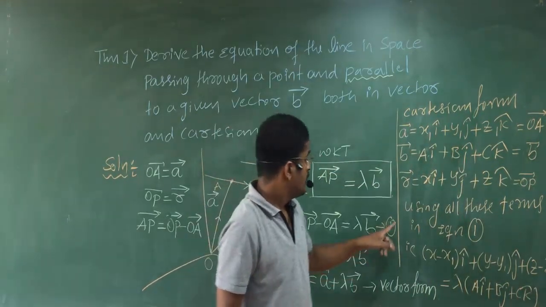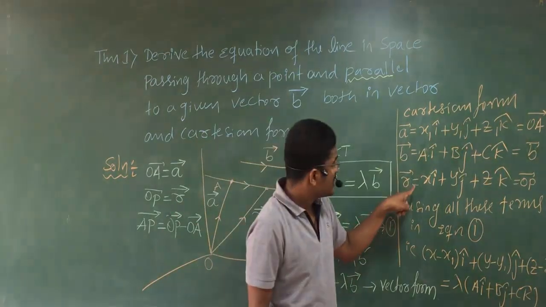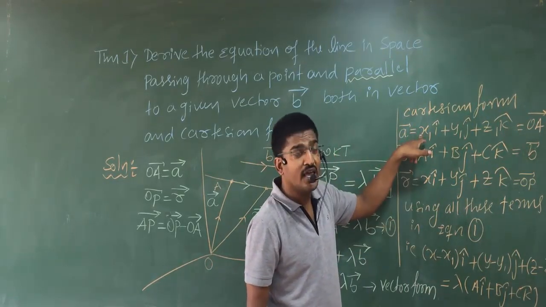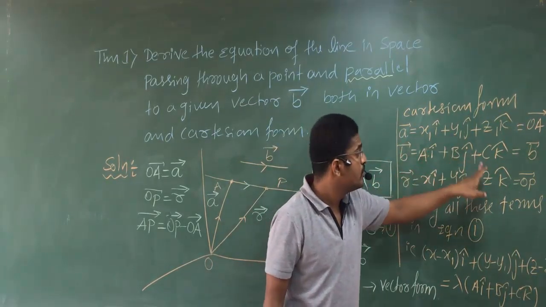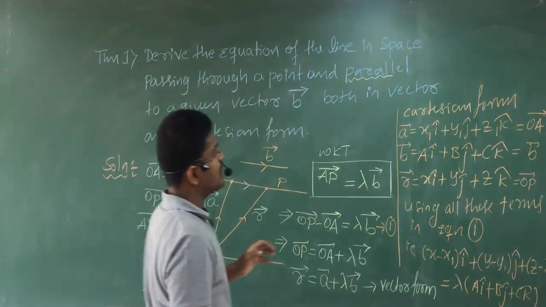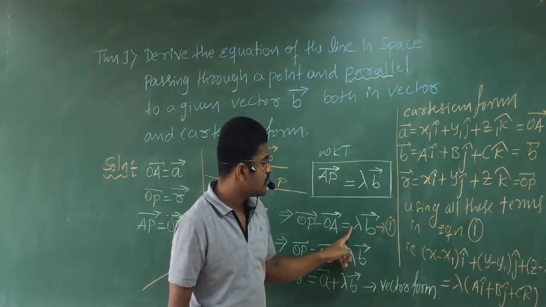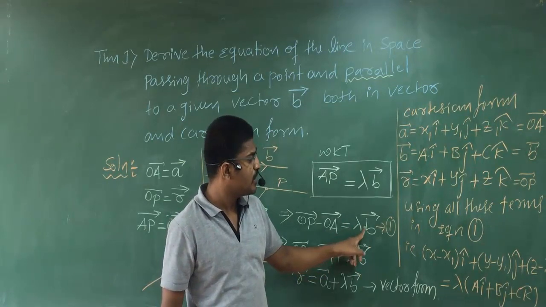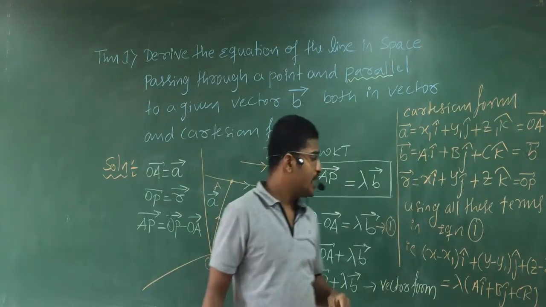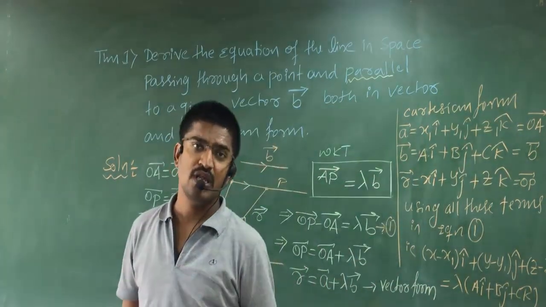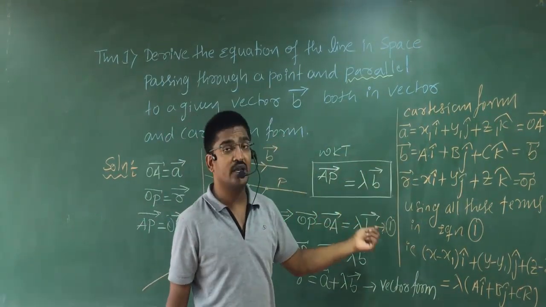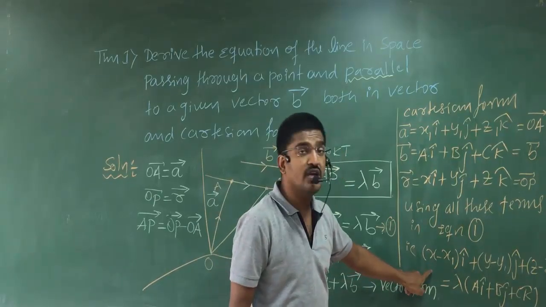Clear? See, OP minus OA, that means vector R minus vector A. So x minus x1 i cap plus y minus y1 j cap plus z minus z1 k cap. Clear, students? That will be equal to lambda times vector B, that is lambda times a i cap plus b j cap plus c k cap. Just directly write it, no problem. So using all these terms in equation 1, OP minus OA equal to lambda times B, you are going to get this equation.